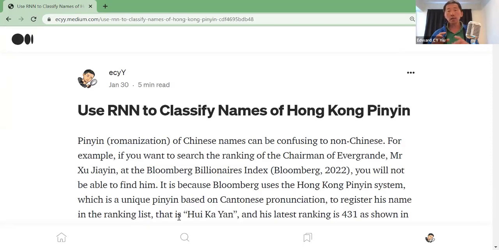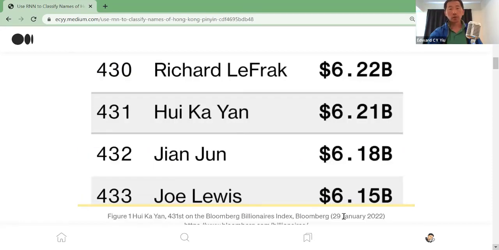This is clearly based on the Hong Kong Pinyin system, which is a unique romanization system based on Cantonese pronunciation. And that's the reason why in the Bloomberg Billionaires Index, you will be able to find Hui Ka Yan instead of Xu Jiayin. As shown here, rank number 431.